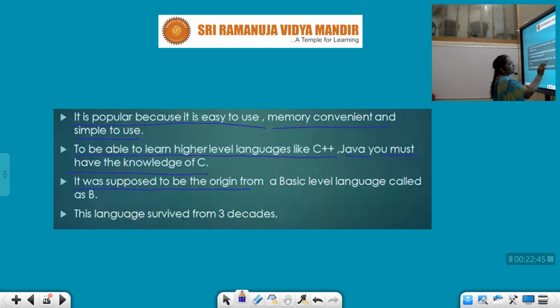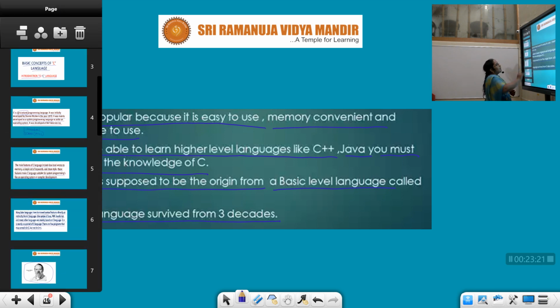It was supposed to originate from a basic level language called B. We had discussed the history of C, and the basic origin for the C language is ALGOL, and normally we get C from B. This language has survived three decades. As I said, it is a past 50 years language we are still using now because of the flexibility and the programming efficiency we are getting from our C language.